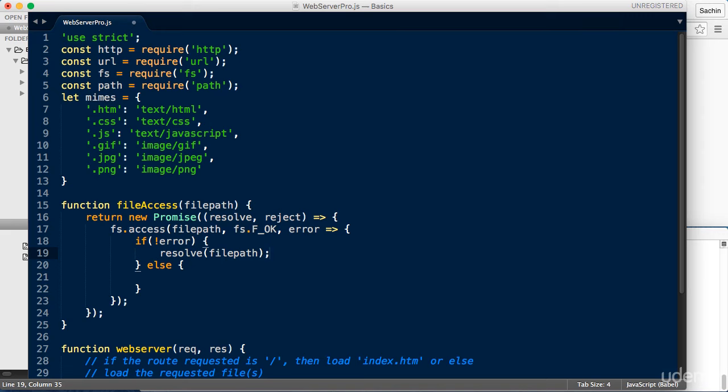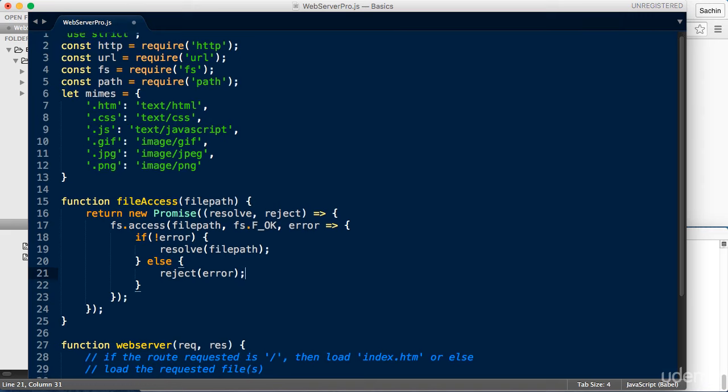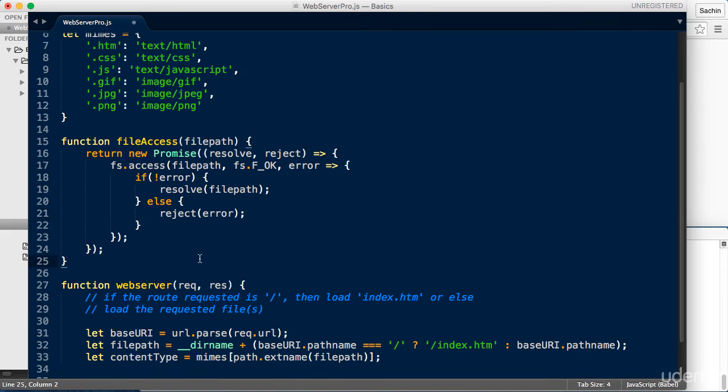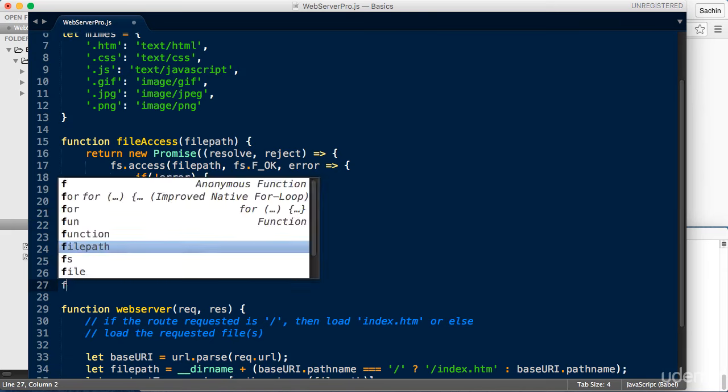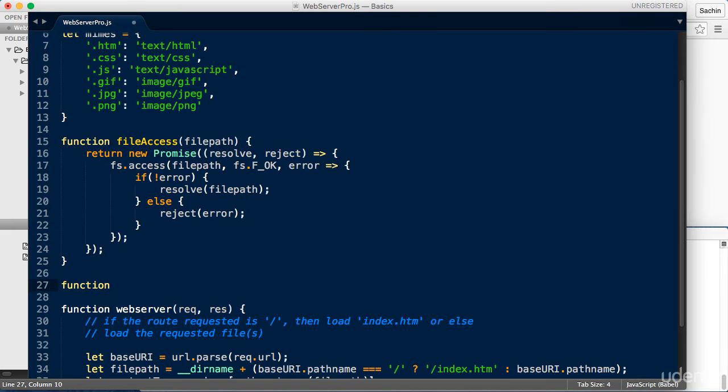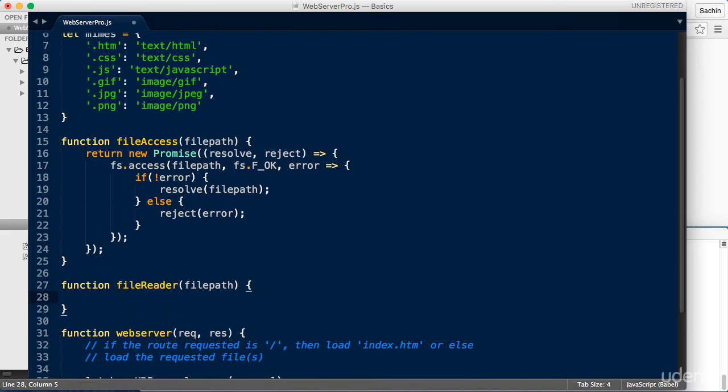Now, if fs.access encounters an error, then we will reject the promise like so, and this time we'll pass in the error message so that it could be caught. This creates a promise-enabled version of the fs.access method. Next, let's create a promisified version of the fs.readFile method. I'm going to call it fileReader, and this will accept the file path as well since it will trickle down if the fileAccess method resolves successfully.